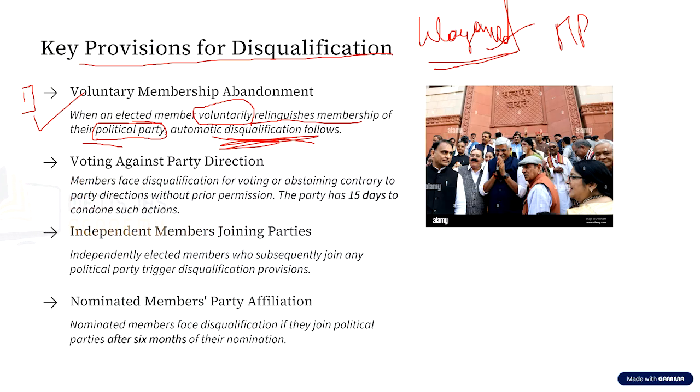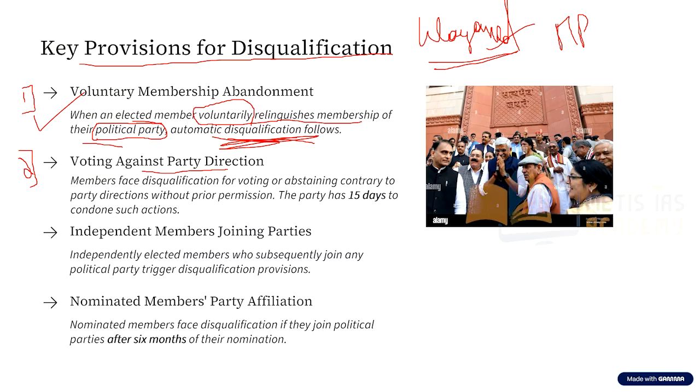Now let us try to understand the second provision, voting against the party direction. Let us assume there is a very important bill that has been introduced in parliament, be it in Lok Sabha or in Rajya Sabha, and the importance of this bill is so much that the opposition parties will issue a whip to all its members.